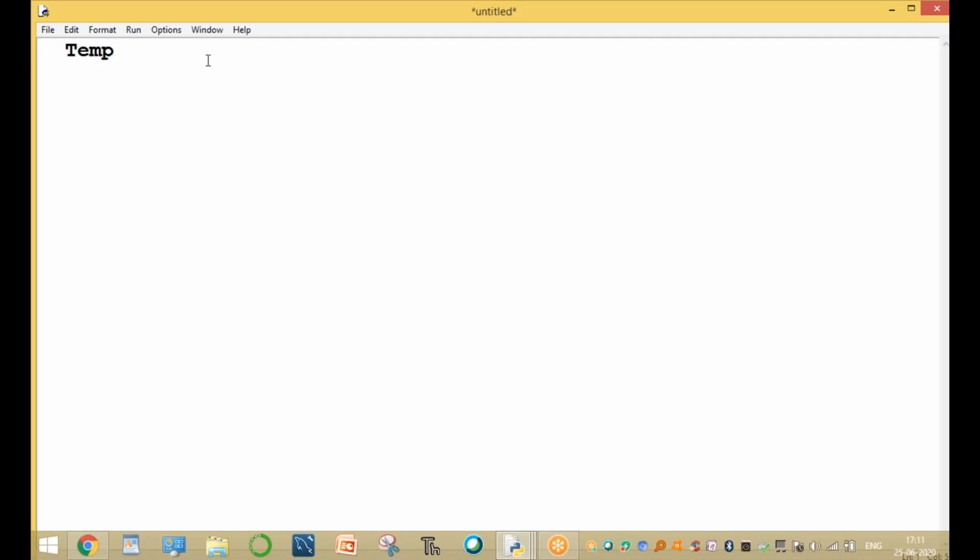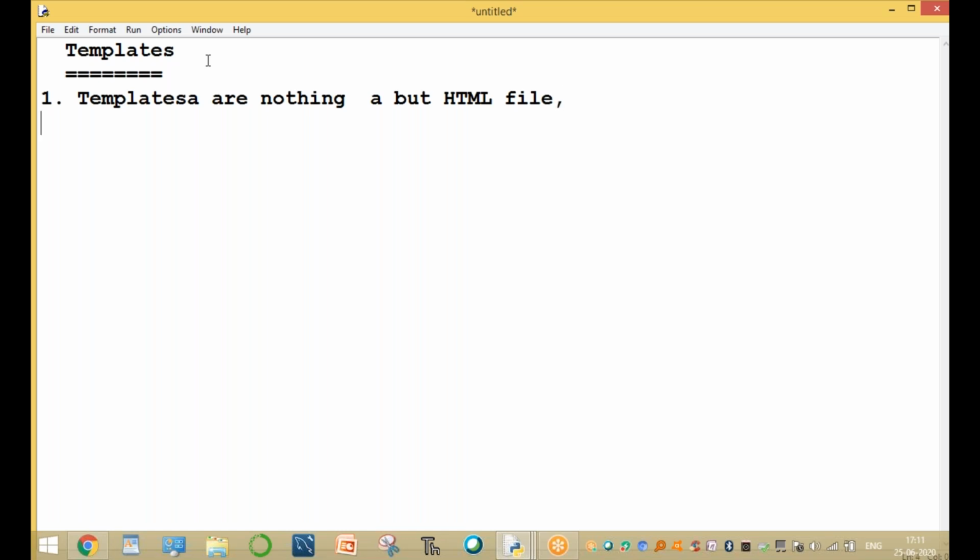Today's topic is templates. First of all, what is a template? The first point: templates are nothing but HTML files. The templates are nothing but HTML.